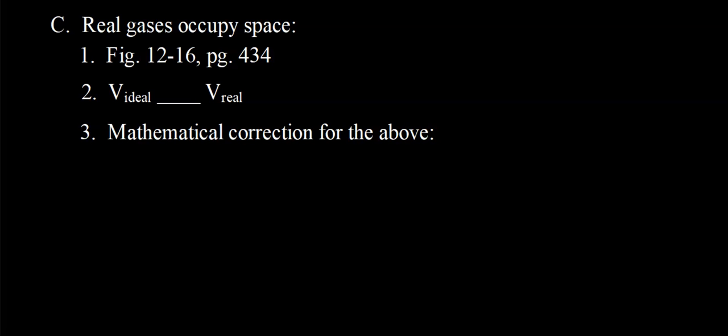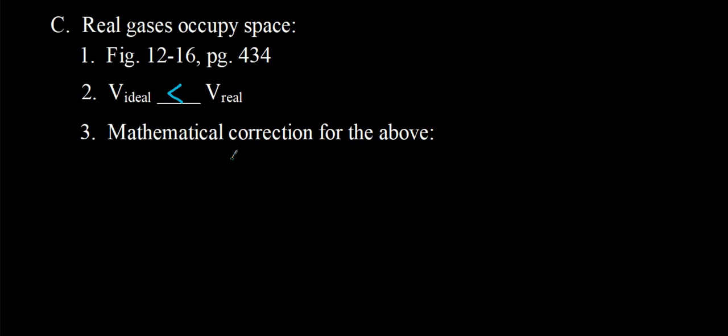We need to compare the volume of an ideal gas to the volume of a real gas. Because the particles of a real gas occupy space, the volume of a sample of a real gas is going to be greater than the volume of an ideal gas.